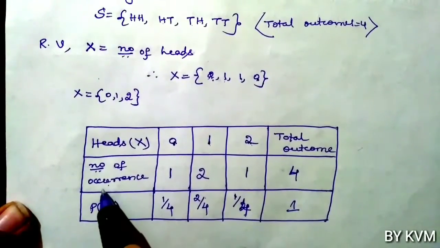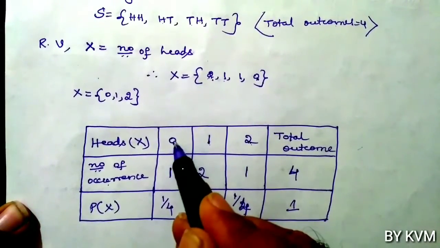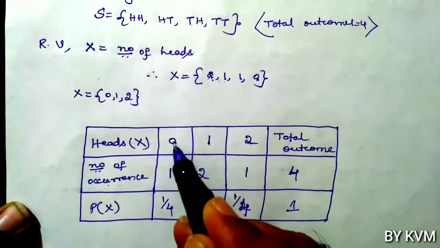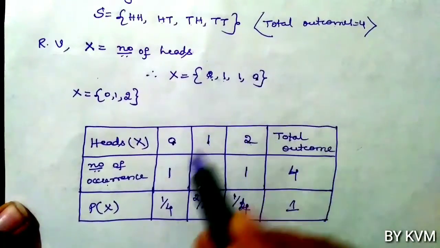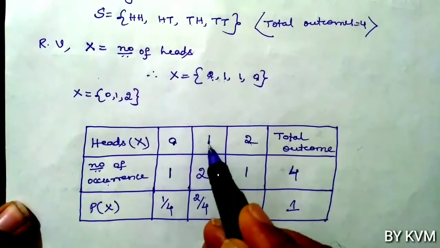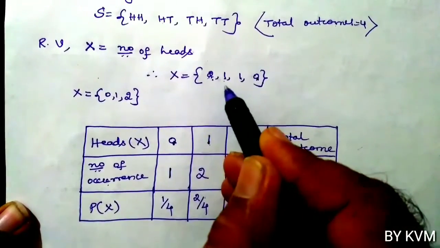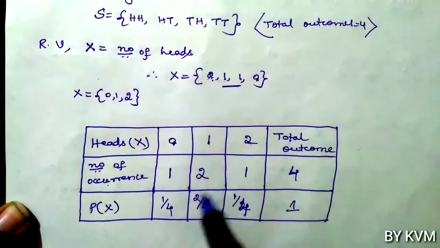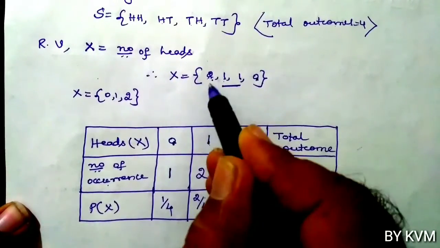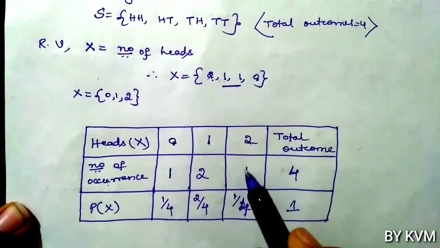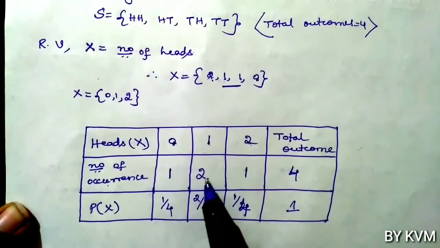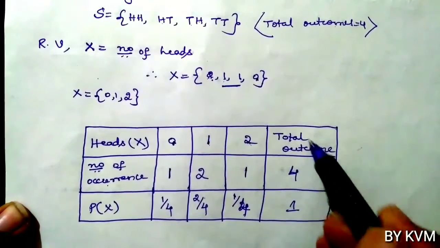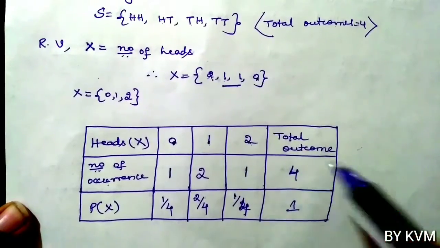For the number of occurrences: 0 occurred how many times? Only 1 time. 1 occurred how many times? 2 times. 2 occurred how many times? Only 1 time. If you add all these values, 1 plus 2 plus 1, it is 4. So 4 is the total outcomes.